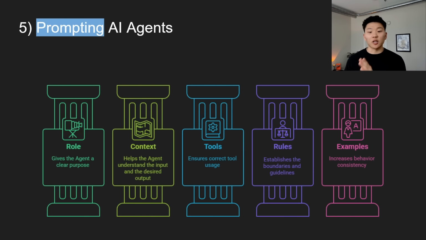It gives the AI clear purpose, and it helps the model understand the tone and the scope of its job. Without this, the AI is not going to know how to frame responses, and you're going to get either very random outputs or very vague outputs that are very clearly generated by AI. And of course, you have the context, which helps the agent understand what is actually coming in every time. Because you're going to have different inputs every time, even though the system prompt is the same. So saying, this is what you're going to receive, this is what you're going to do with it, this is your end goal, helps tailor the whole process and make it more seamless as well.